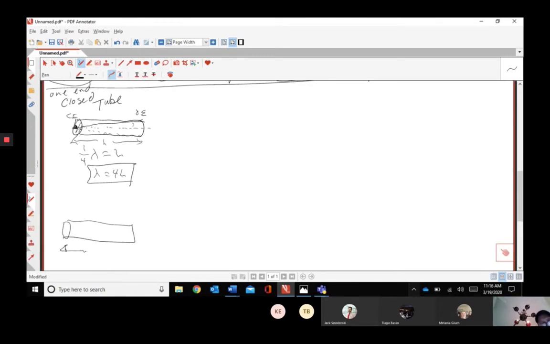So in our pipe, we know all our pipes are what? 70 centimeters or 0.70 meters. The string was 70 centimeters or 0.7 meters. The open tube was 0.70 meters or 70 centimeters. We know what the L is, so what is the lambda on this then? It's 4 times 0.7 meters. So what would that be? That would be 2.8 meters. That's like the distance from the floor to the basketball rim almost. Think about that. That's a big lambda.